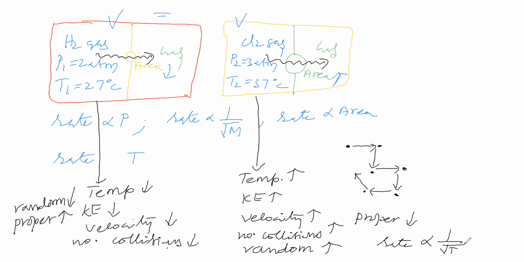Okay, now we got a relation among all the parameters: rate of diffusion with the pressure, molecular mass, area of cross section, and temperature. Rate of diffusion is directly proportional to pressure. Rate of diffusion is inversely proportional to molecular mass. Rate of diffusion is directly proportional to area of cross section or area of tiny hole. Rate of diffusion is inversely proportional to square root of temperature.